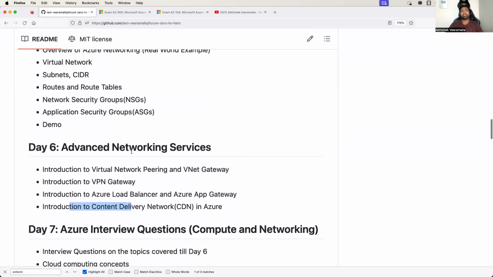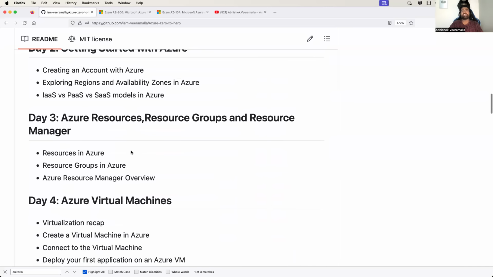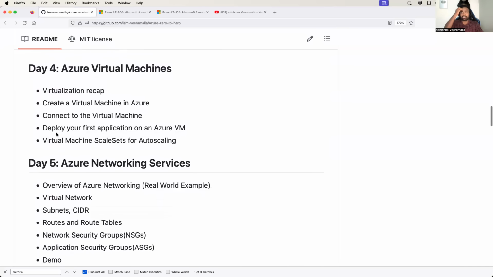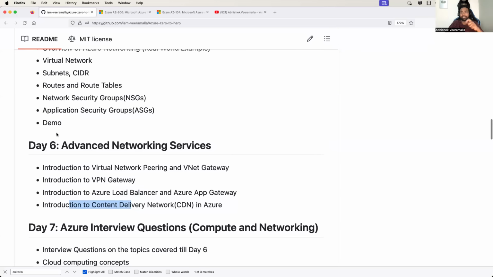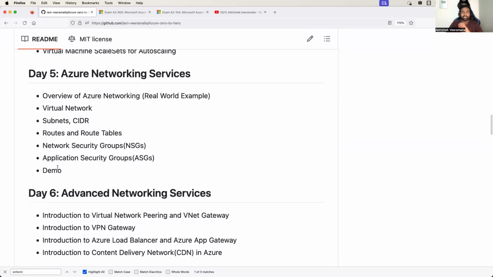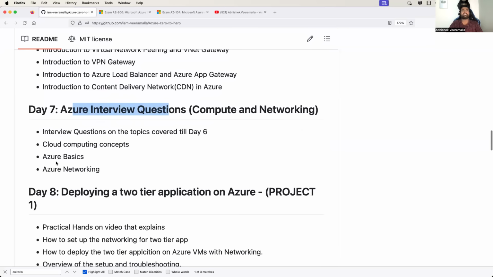And with this, till day 6, we have covered virtual machines, some level of compute on Azure, and we have also covered networking concepts. Because these are very tricky, sometimes very difficult to understand as well, even though I'll simplify these concepts, I want to do interview questions at this point to understand how clear these concepts are. So you can evaluate your knowledge using day 7 on the networking concepts and the compute concepts, right? That's why I have created a dedicated day where I will do the interview questions and answers.